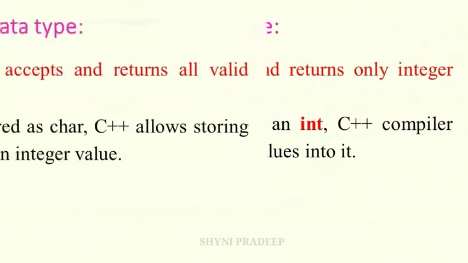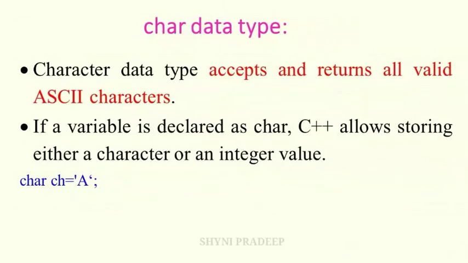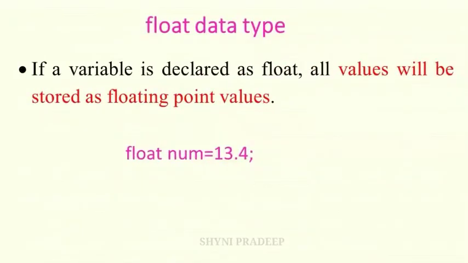Okay. Next, the character data type. The character data type accepts and returns all valid ASCII characters. Okay. Characters means A, B, C, D and so on. Okay. See this example, char ch is equal to 'A'. Here A is the character value. So this will be stored in the character data type. Okay. So what is the ASCII value of character A? 65. Okay. The next data type is the float data type. If a variable is declared as float, all the values will be stored as floating point values.